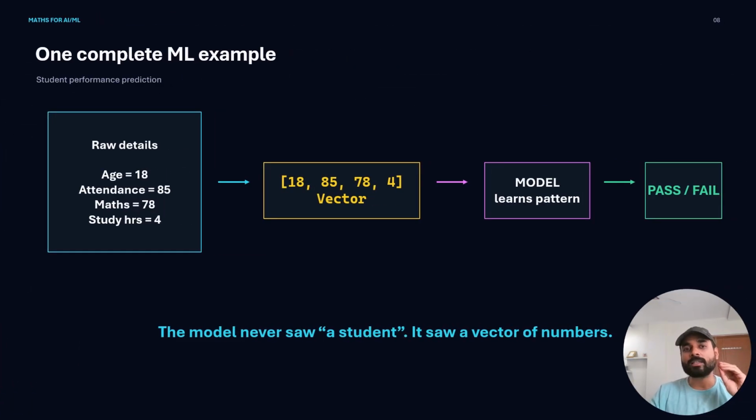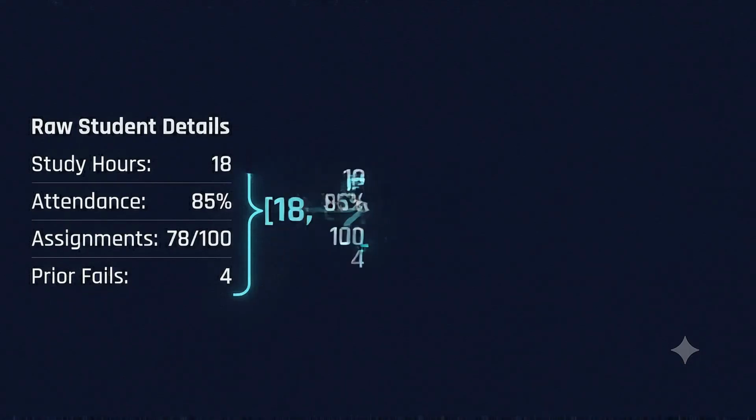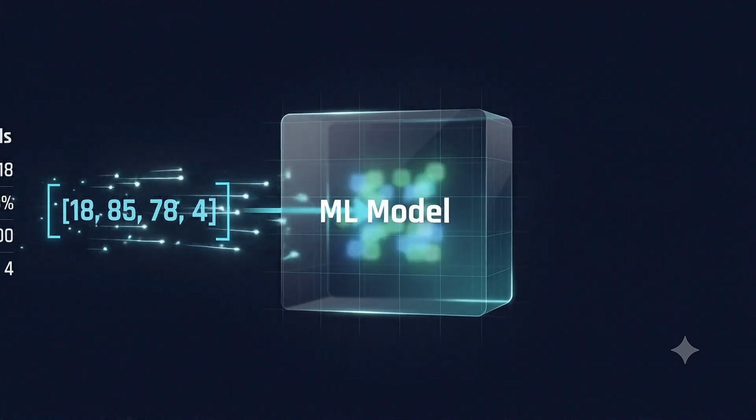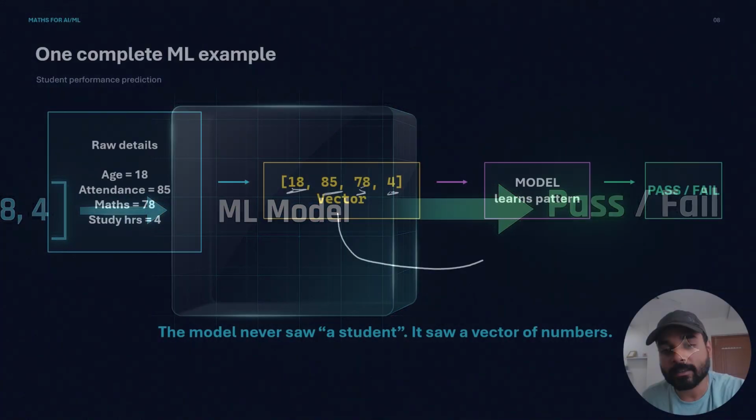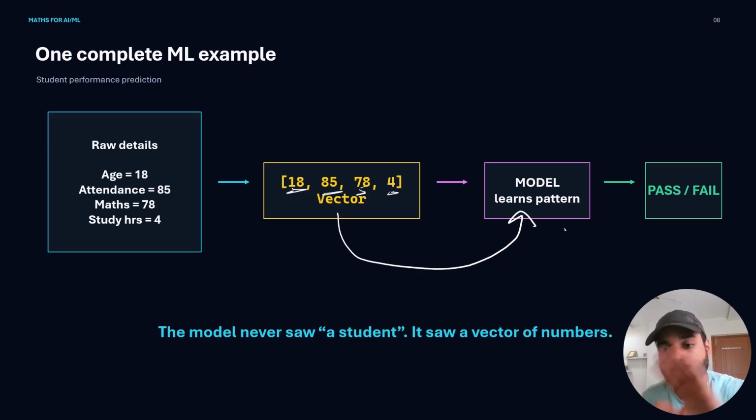Now let us connect everything using a simple student performance prediction example. Raw details: age 18, attendance 85, math marks 78, and study hours 4. To us this looks like a simple student profile. To the model this becomes a vector. The model takes the vector and predicts something like pass or fail. So this vector goes inside the model.